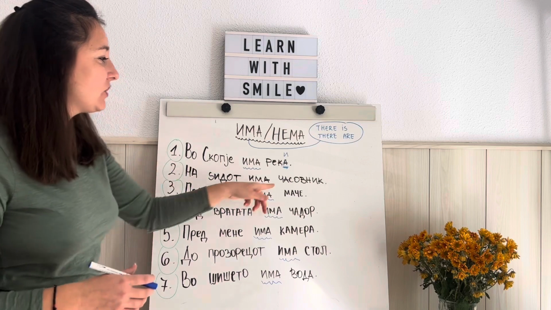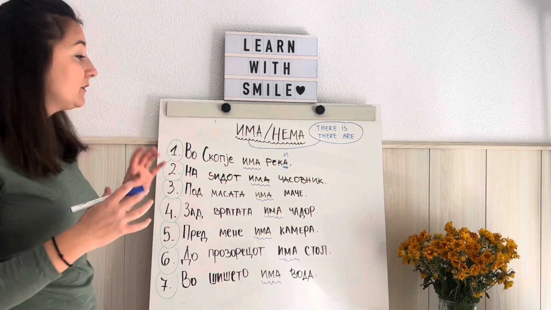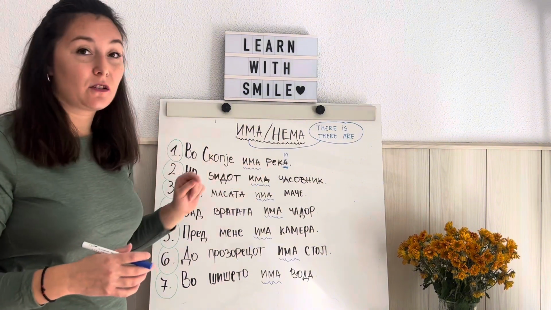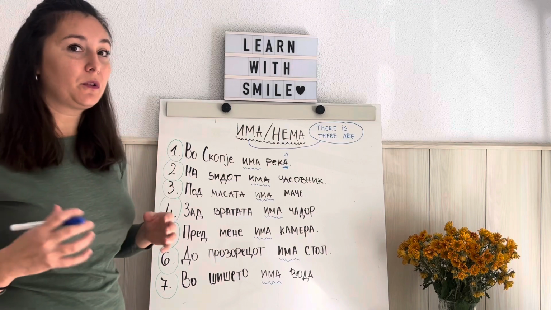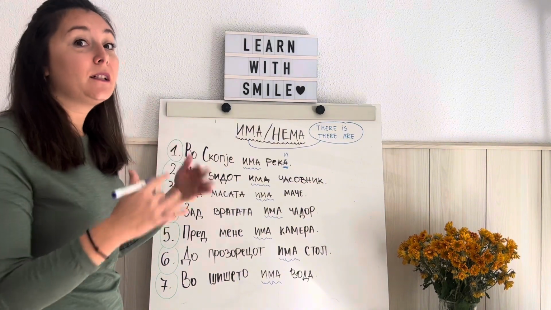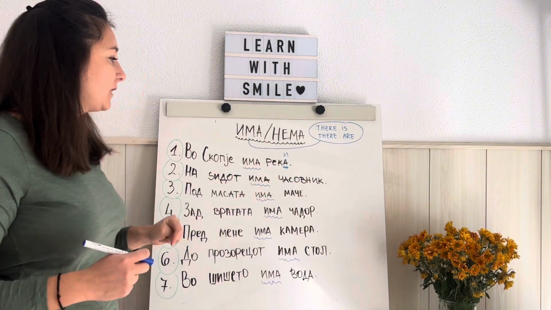What is there? Časovnik. Časovnik means clock. So there is a clock on the wall. Na zidot ima časovnik. So the right order in Macedonian is on the wall there is a clock. Okay. Na zidot ima časovnik.